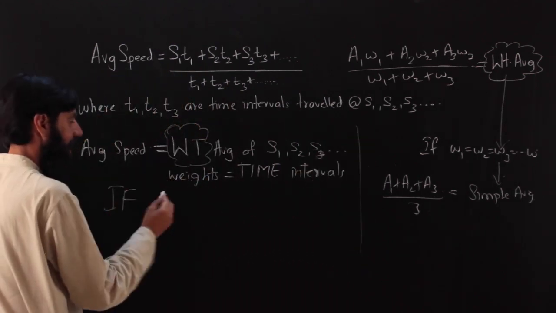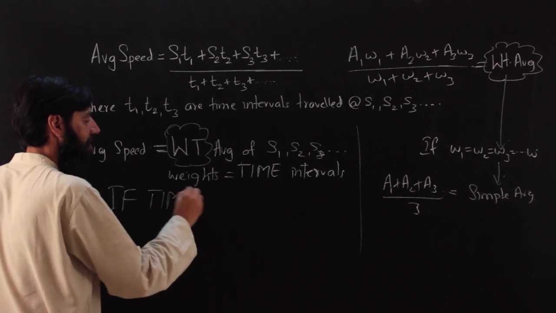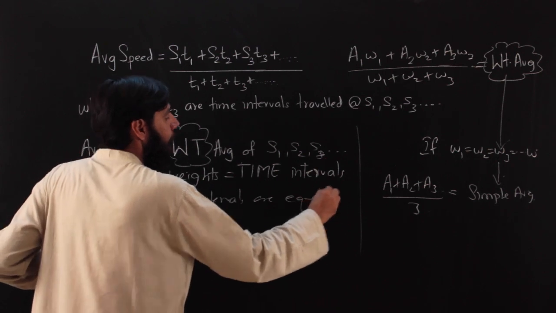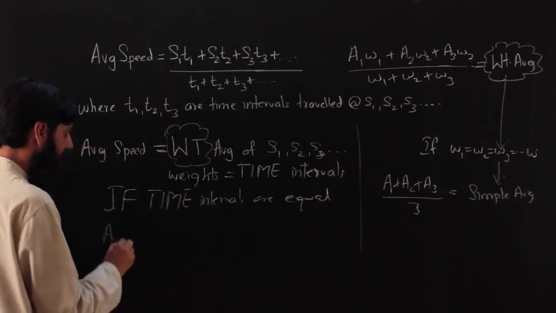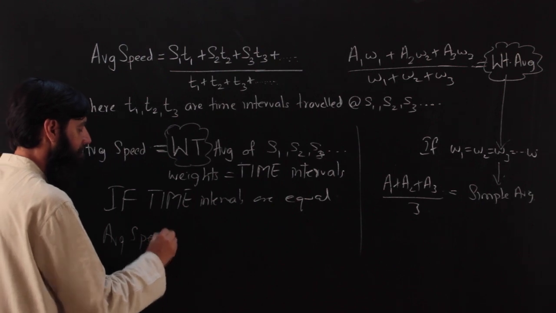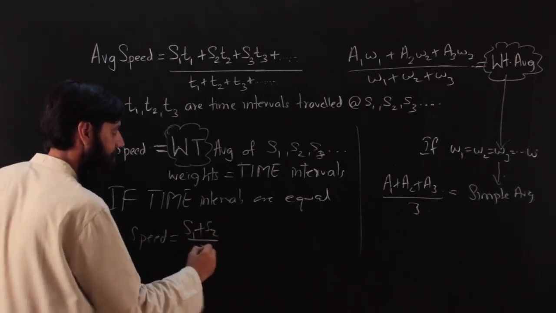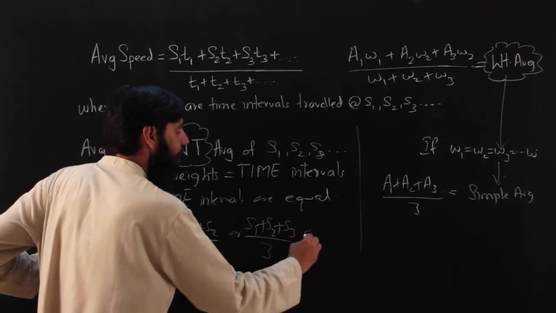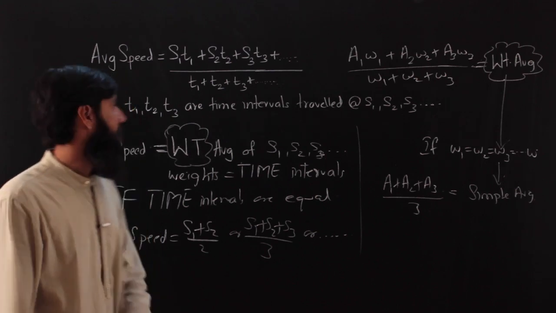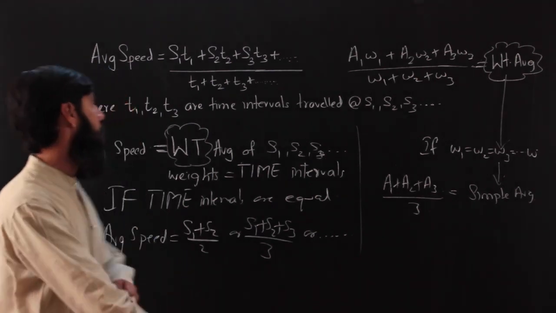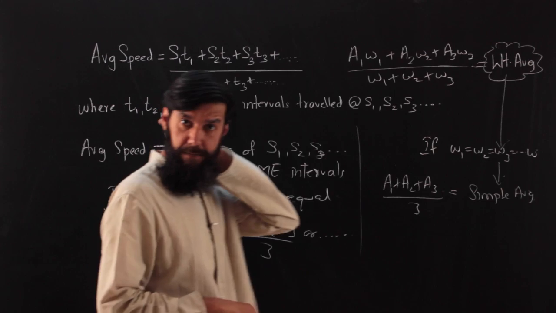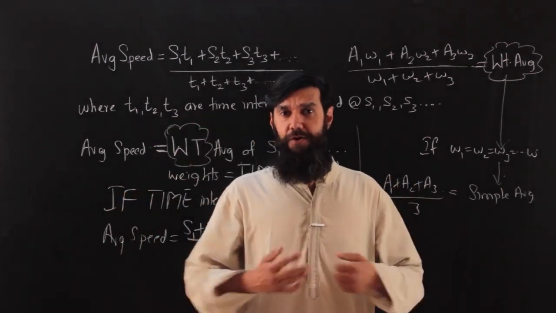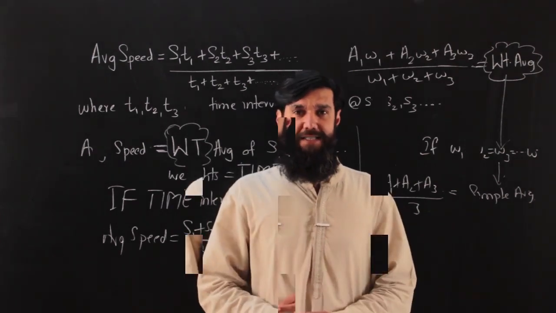If the time intervals are equal, we could say that the average speed, if there are just two of them, will be S1 plus S2 by 2, or if there are three, S1 plus S2 plus S3 by 3, or so on. This is a simple average. I'm pretty sure you know it. I'm just highlighting this once again. We can use this in a few questions very innovatively. Let's see how we can do that.